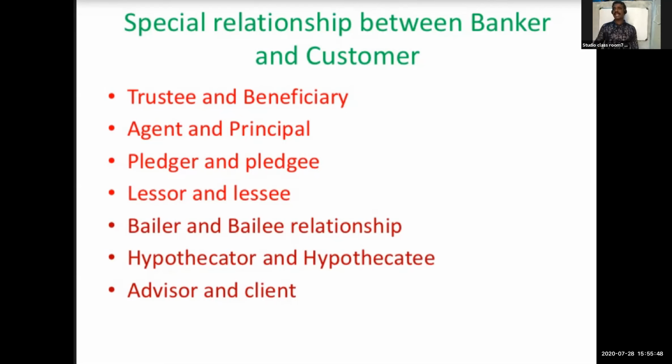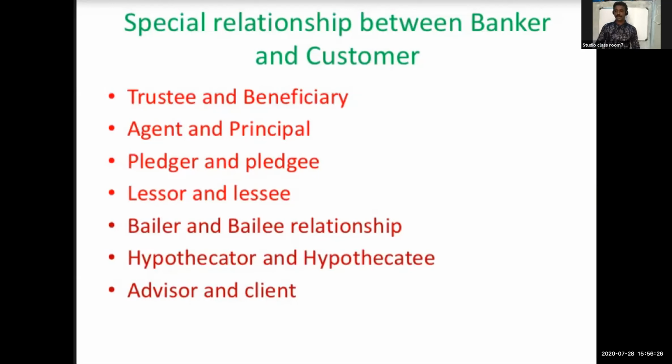First one, trustee and beneficiary. A trustee holds money or property or a will for the benefit of some person. Then the customer continues to be the owner of these properties, and the bank has to deal with the property according to the terms of the deed. Next one, agent and principal. Modern banks perform a number of agency services on behalf of the customer. In this case, the bank becomes the agent and the customer becomes the principal.